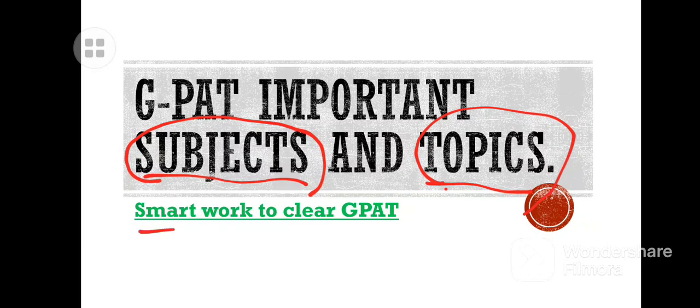Clear? To clear GPAT we have to work smartly. Hard work is also essential, but the majority is smart work. To clear the GPAT, smart work is very necessary. It plays a vital role here. So stay in the video until the last. Don't worry at all, because we will start multiple choice questions from the next class.